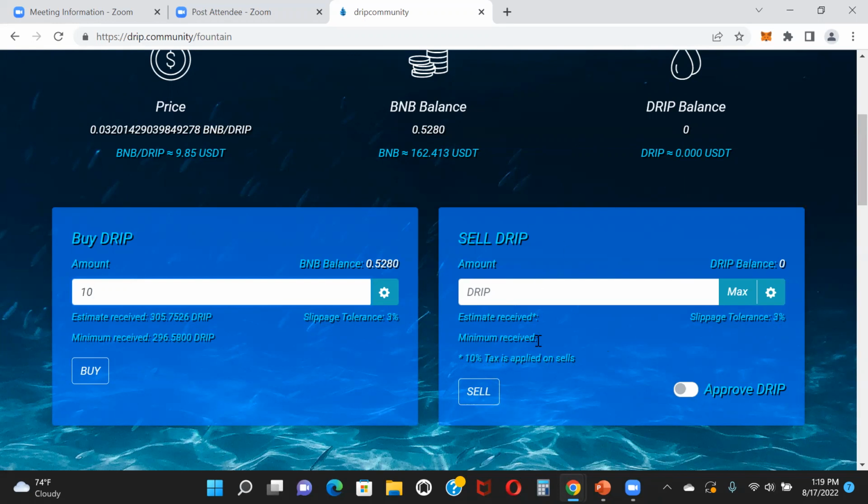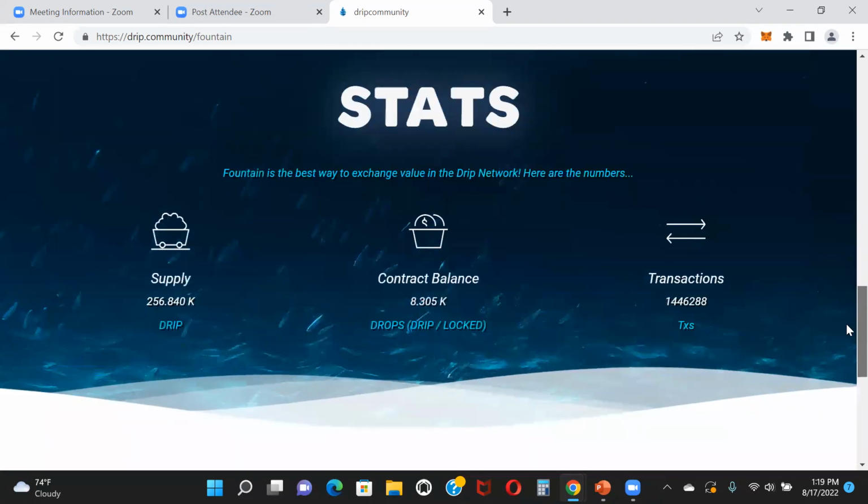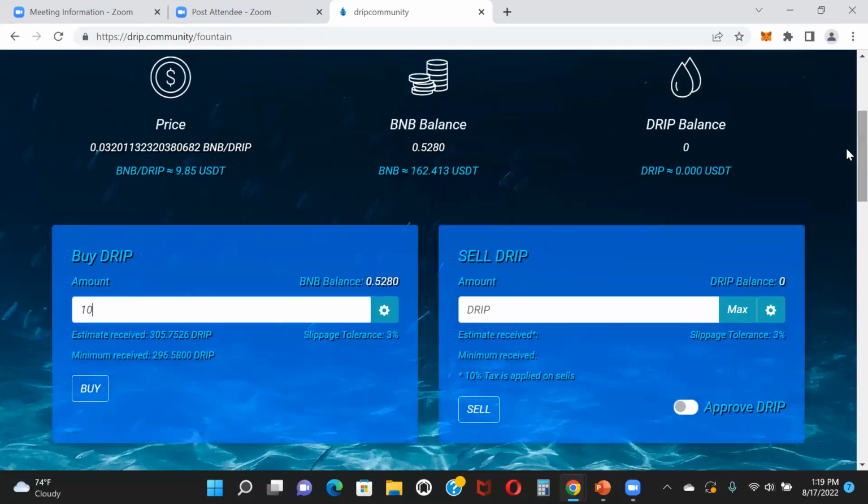If it's the first time you're using the drip faucet, you're going to have to approve drip right here. So just toggle this over, confirm it with your wallet, and you'll be good to go. Here, if you scroll down a little bit more, you'll see the chart. Then you have some stats that you can check out. But for the most part, the most important part of the fountain page is this right here, so you can get your hands on some drip.